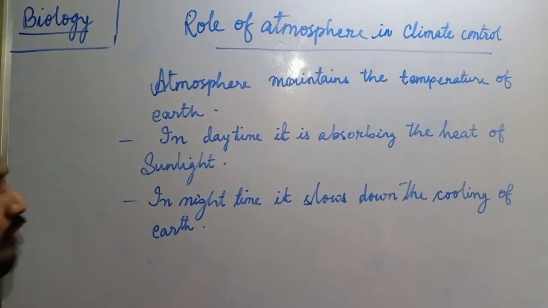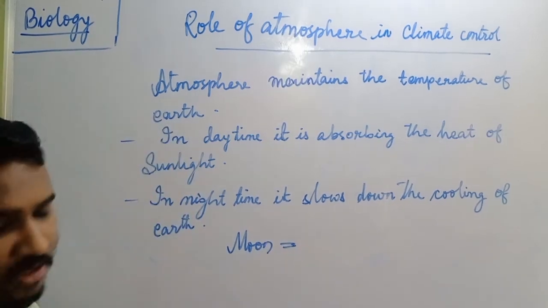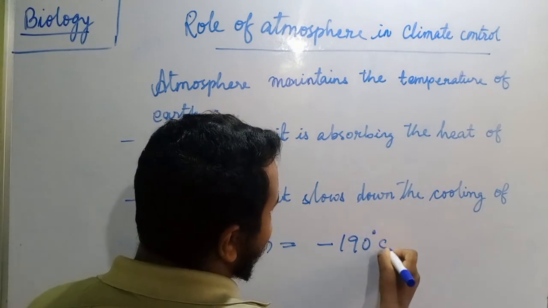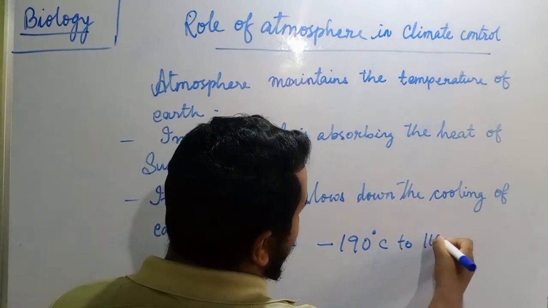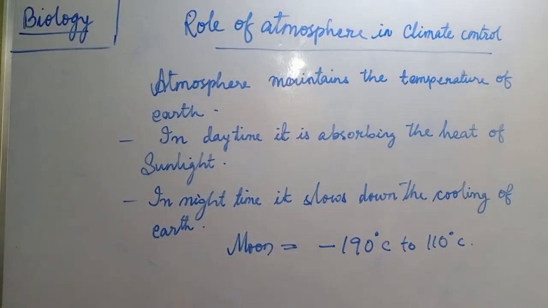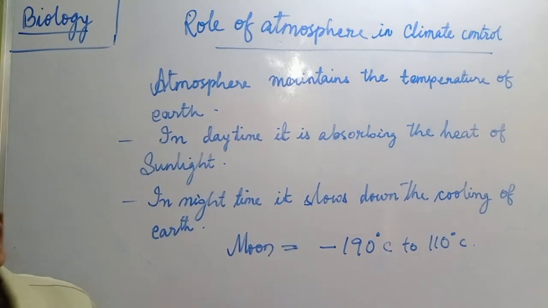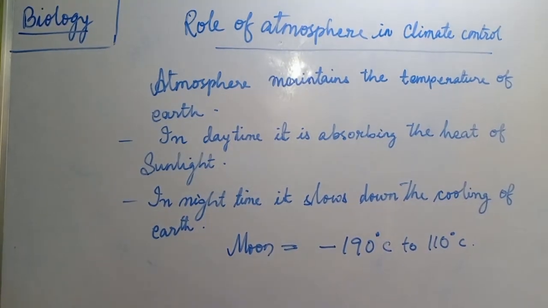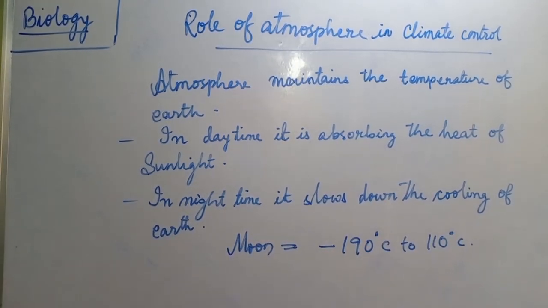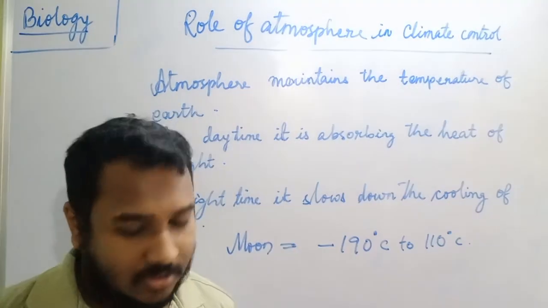Similarly, in the case of the moon, we will see the moon does not have an atmosphere, so its temperature is varying from minus 190 degrees Celsius to 110 degrees Celsius. Means in this much range the moon's temperature is varying because of the absence of atmosphere. So this is all about climate control, air.